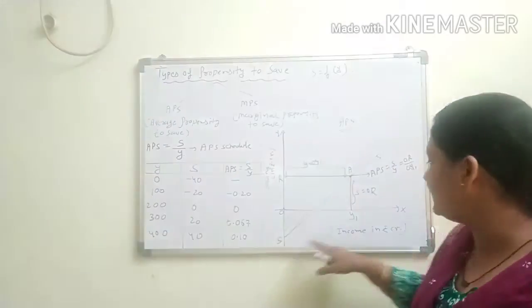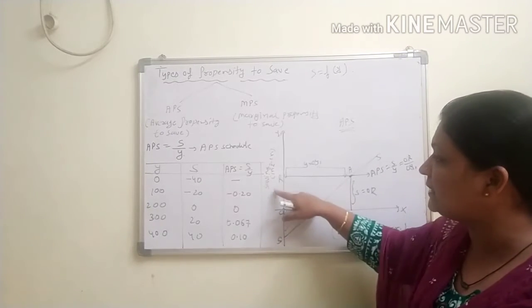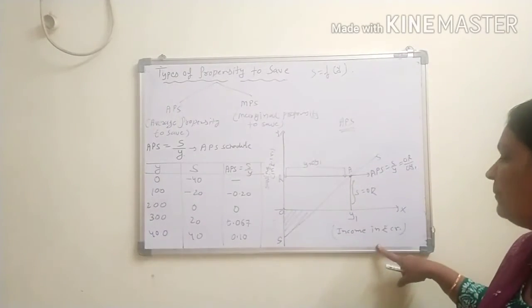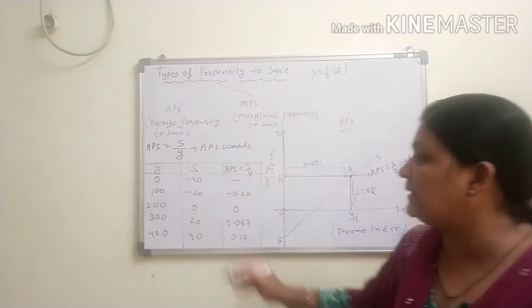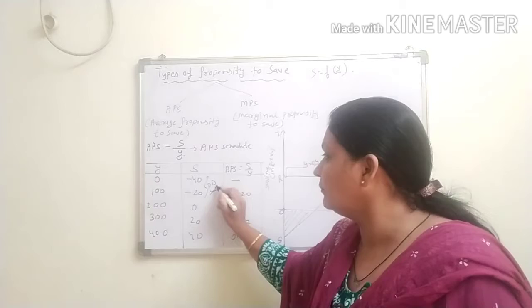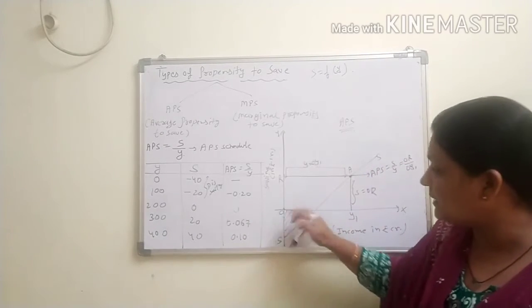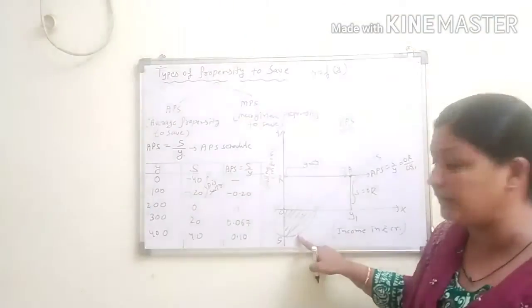So that is the y-axis, that is the x-axis, fine. On the y-axis we have the saving in rupees in crore, on the x-axis income in rupees in crore, fine. So there is the minus saving, it means it is called the dis-saving, fine. So this is the dis-saving factor, all of this is the dis-saving factor, fine.